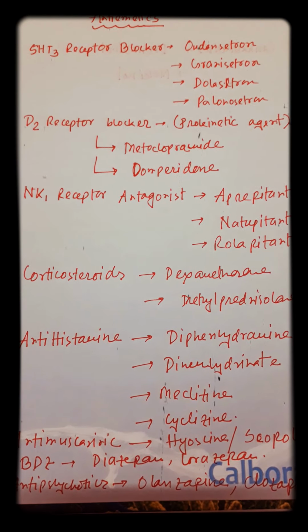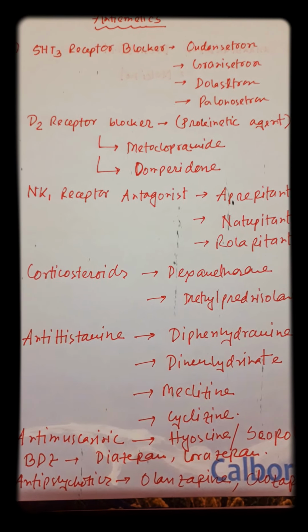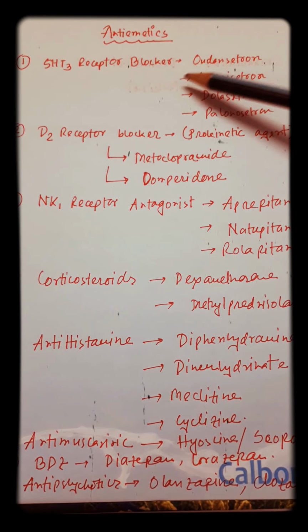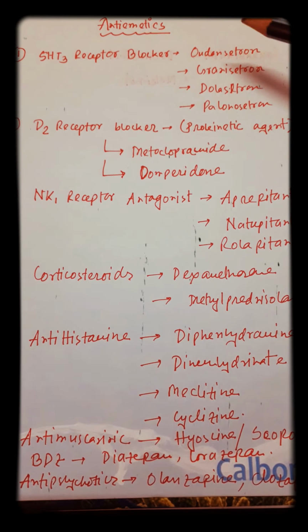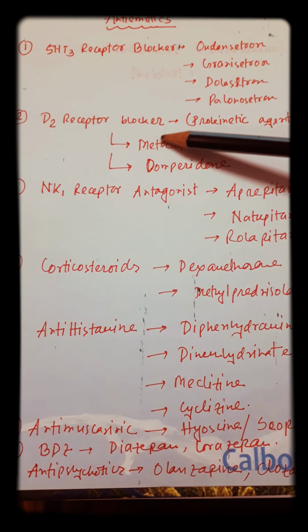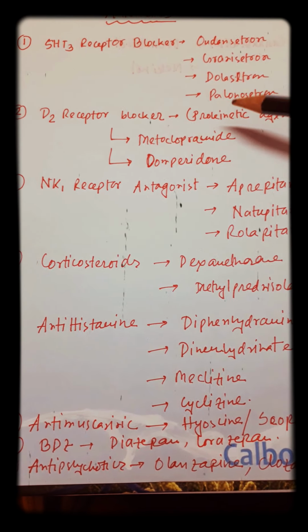Today we'll discuss the classification of antiemetics. At first, 5-hydroxytryptamine 3 receptor blockers. The 5-hydroxytryptamine 3 receptor blockers are ondansetron, granisetron, dolasetron, palonosetron. The second one is another blocker, that is dopaminergic 2 receptor blocker.